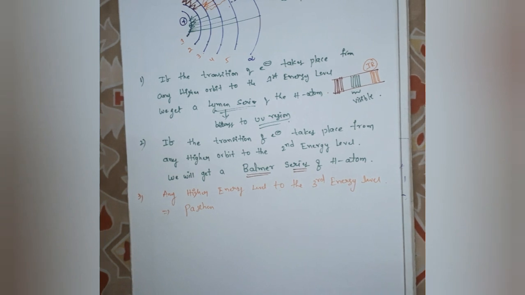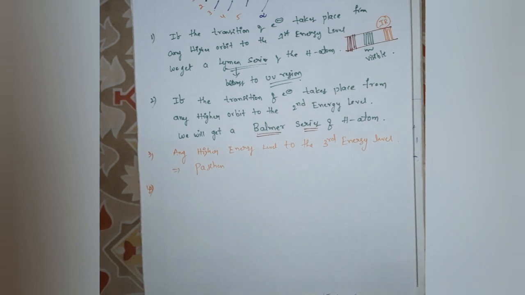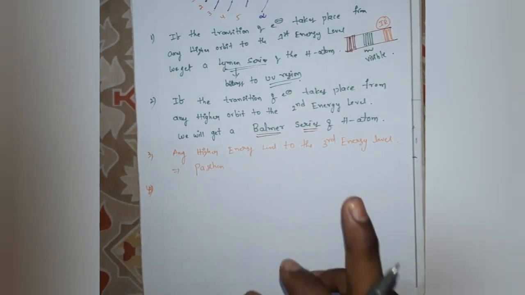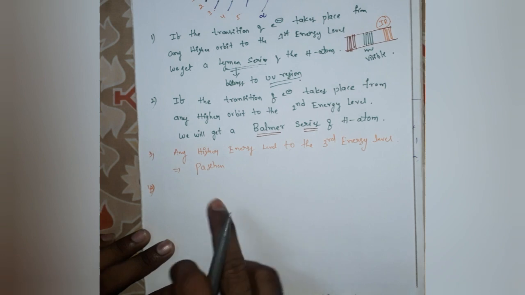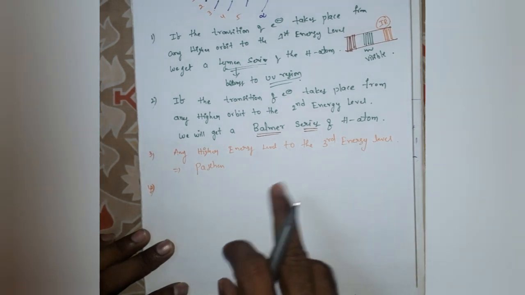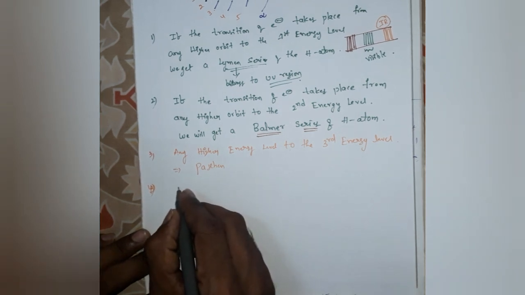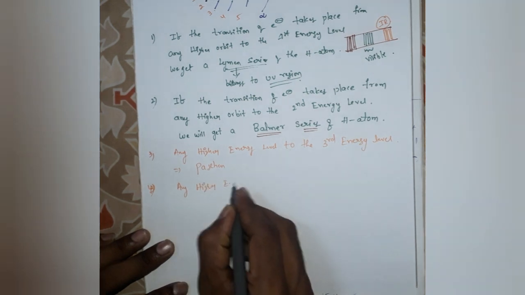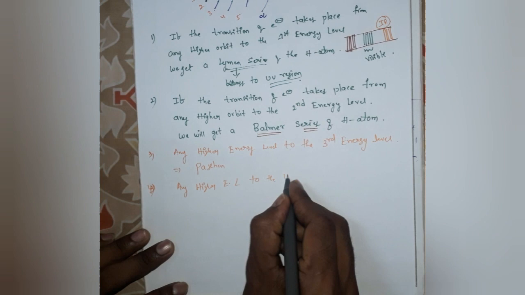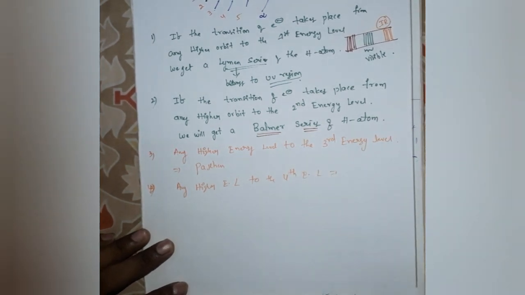Next, the fourth possibility. If the transition of an electron takes place from any higher orbit to the fourth energy level, you will get a series of lines.